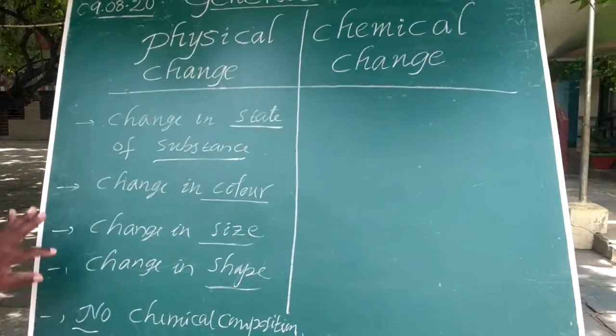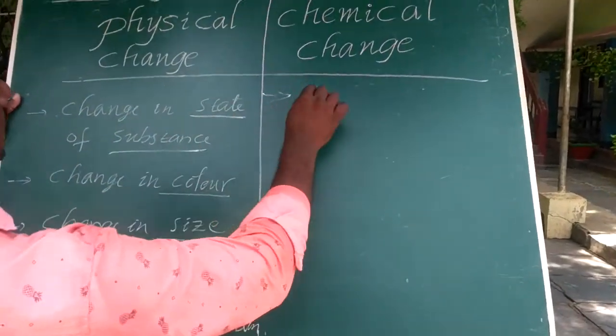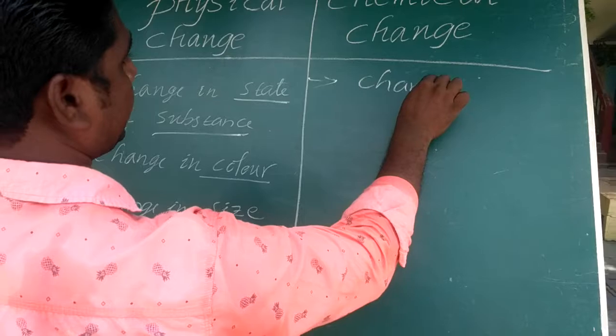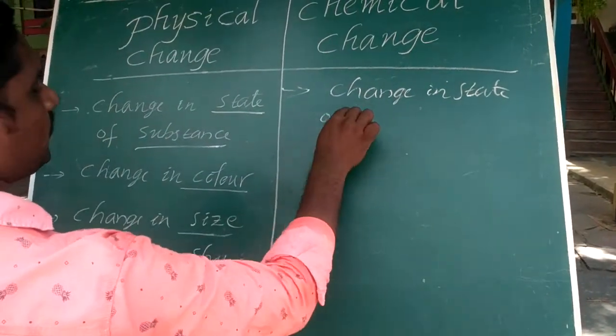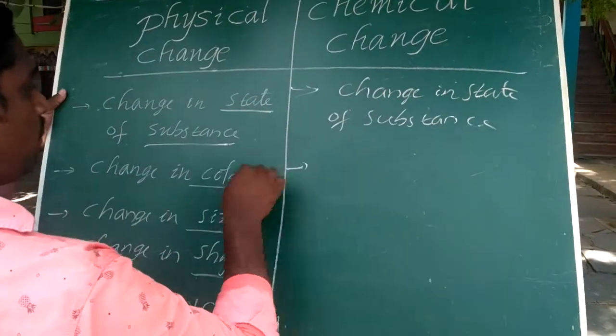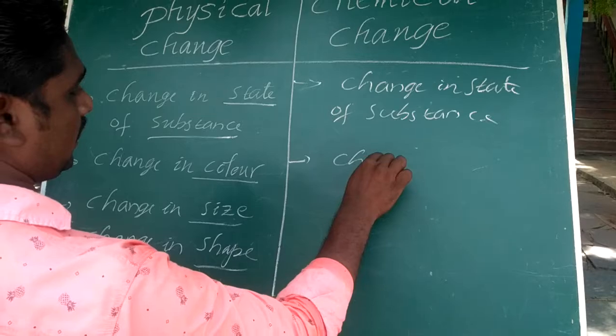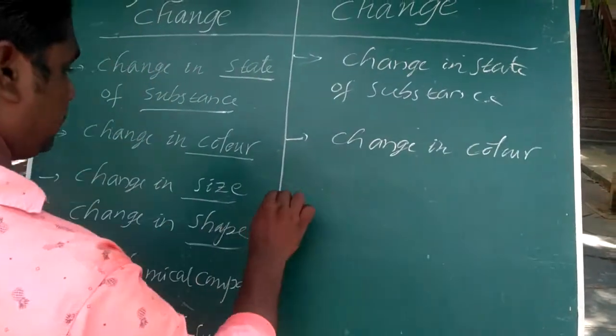But what is a chemical change? In chemical changes, we notice change in the state of the substance. Next point, change in color of the substance.